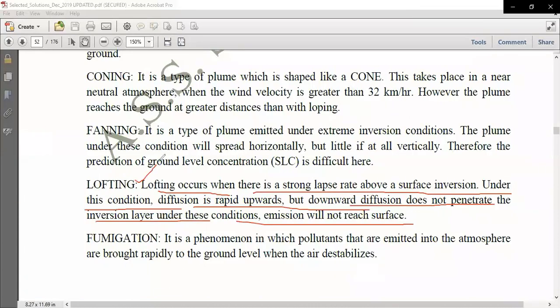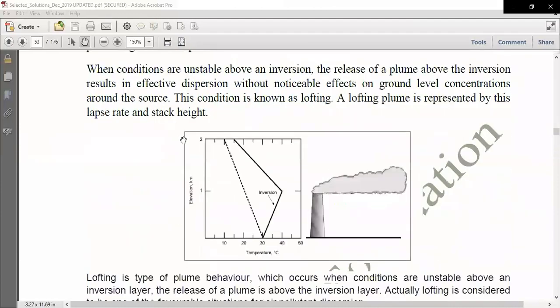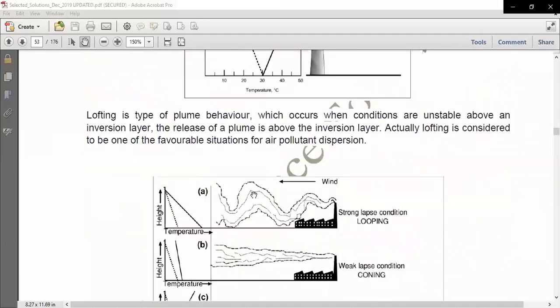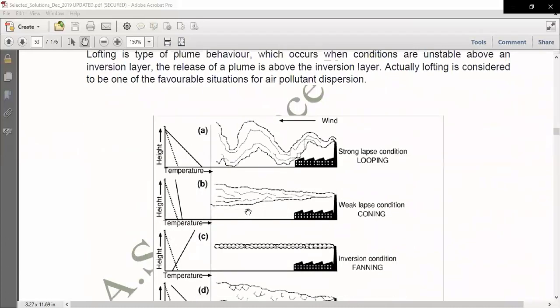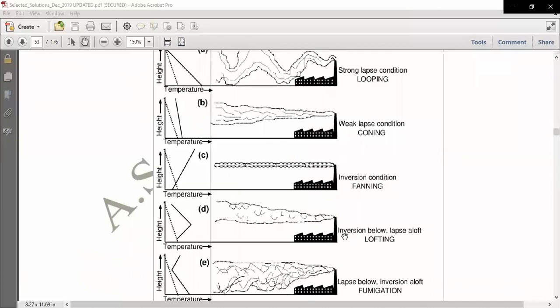It will increase, meaning the hot layer is above but the cold layer is below, right? So that is the case of inversion. And you can see here, inversion has been shown.